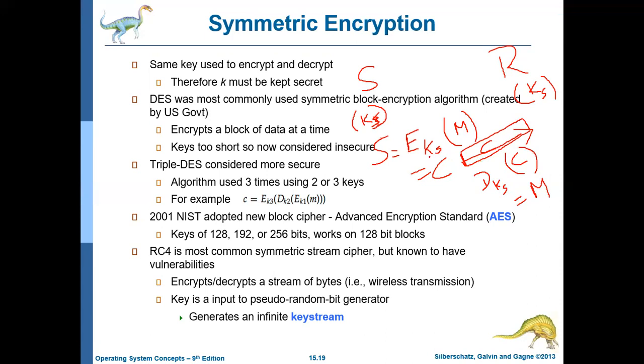One is he should know the decrypting algorithm. Another thing he should know is the key. So the encryption will be done through the encryption algorithm, and decryption will be done through the decryption algorithm. Basically, decryption is a reverse of the encryption. As the attacker will not be knowing the key and the decryption algorithm, the attacker cannot get the